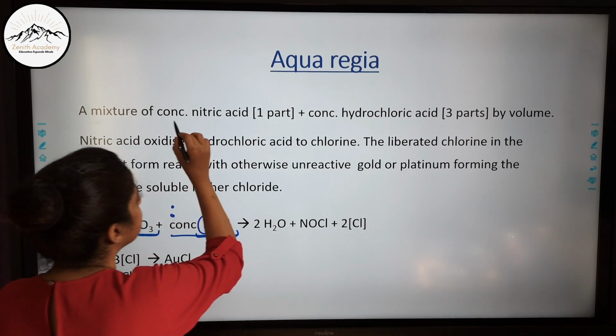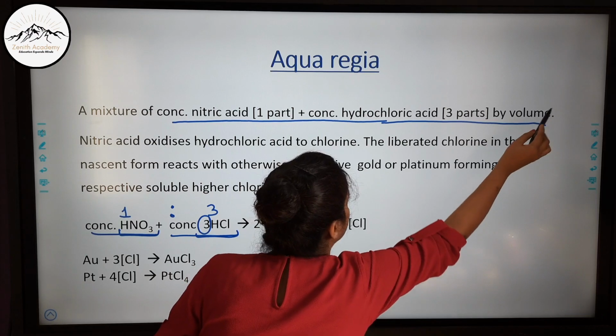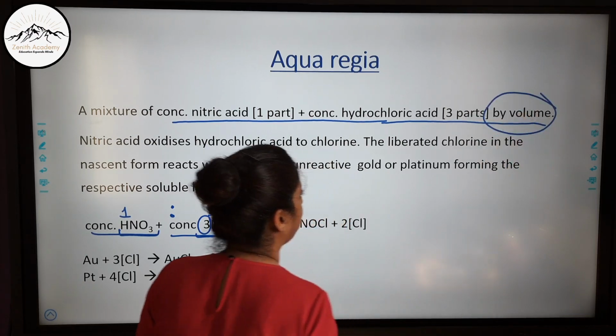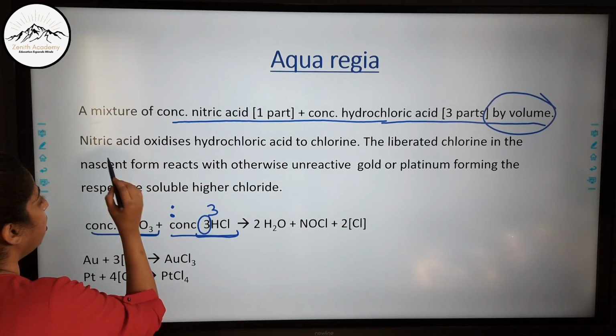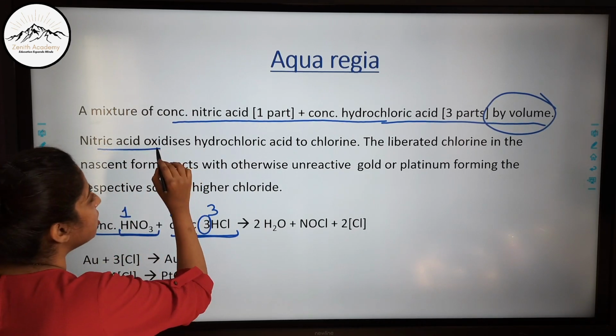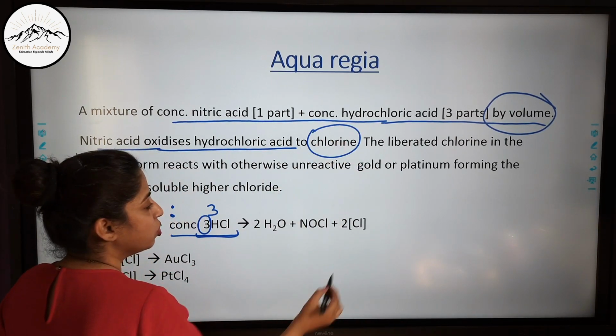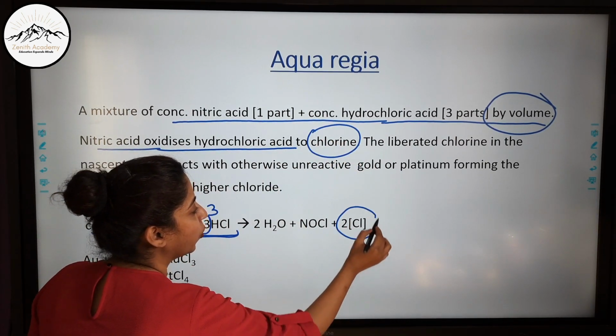So a mixture of concentrated nitric acid, 1 part, and concentrated hydrochloric acid, 3 parts by volume. This is very important, by volume. So now what happens? This nitric acid, we know, is a strong oxidizing agent. It oxidizes the hydrochloric acid to chlorine. So we get this nascent chlorine.